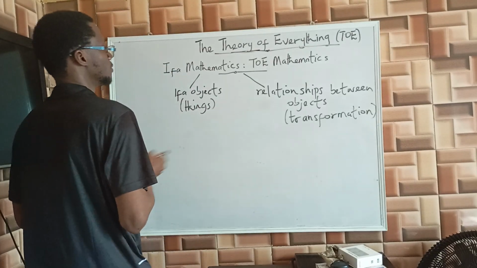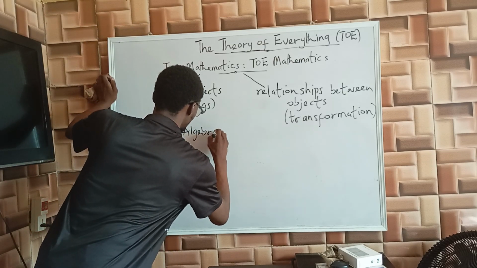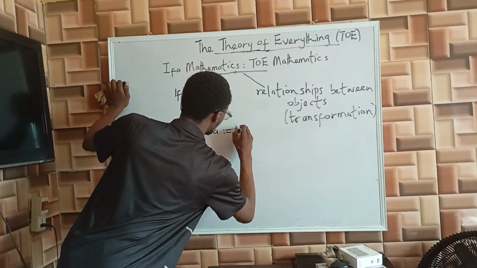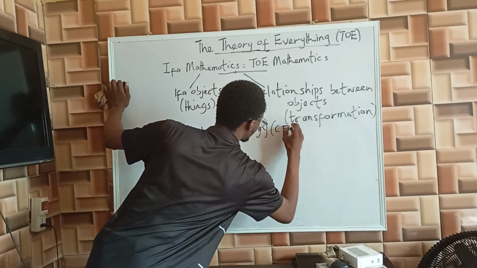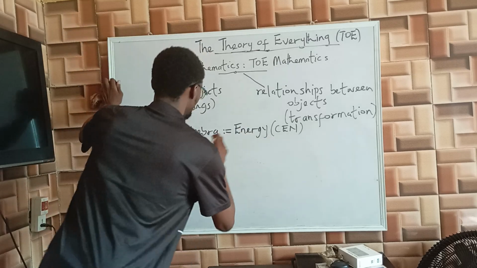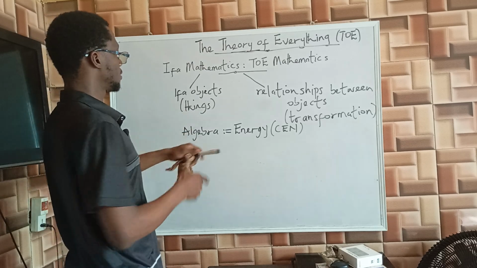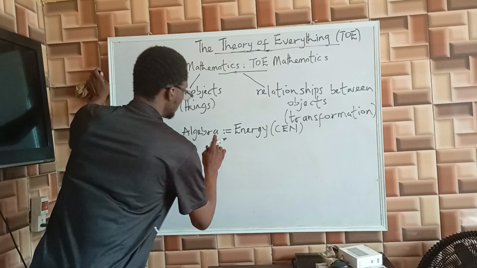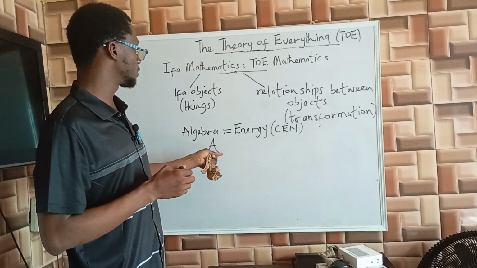So we now define an algebra formally in Ifa Mathematics as a state of mind, as a form or state of energy. And that energy is specifically consciousness energy, CEN. What we are saying is that you can represent an algebra with this scripted A. And in Ifa Mathematics, we denote everything with their energy.